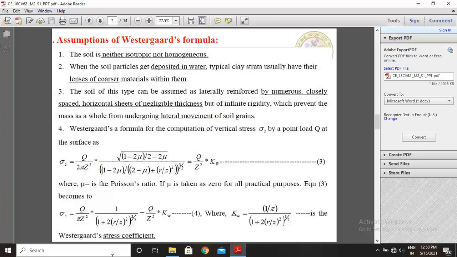If mu is taken as 0 for all practical purposes, equation 3 becomes sigma z equal to Q by z square into (1 by pi) into 1 by (1 plus 2 times (r by z) square) to the power of 3 by 2, which is nothing but Q by z square into Kw. This is equation number 4, where Kw is the Westergaard stress coefficient, given by (1 by pi) divided by (1 plus 2 times (r by z) square) to the power of 3 by 2. So this is the final equation to calculate vertical stress at a depth of z for the given point loads.